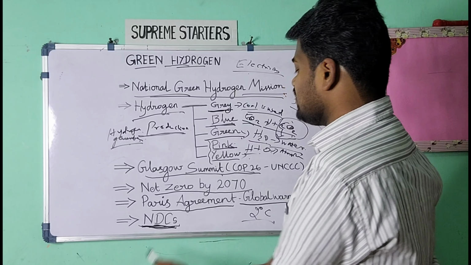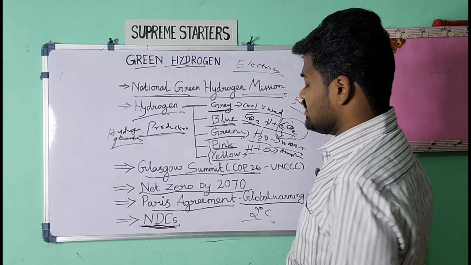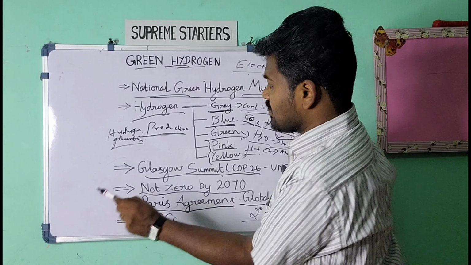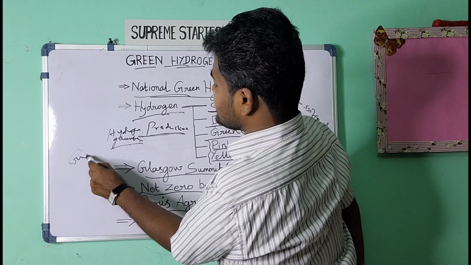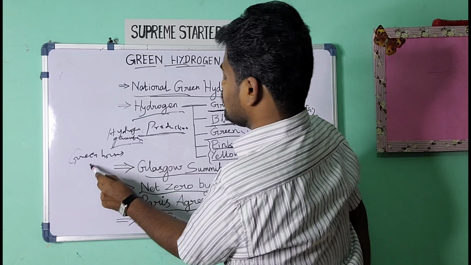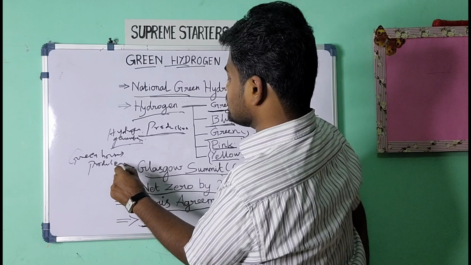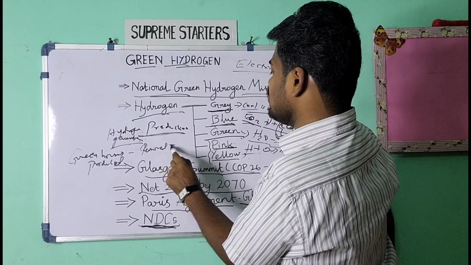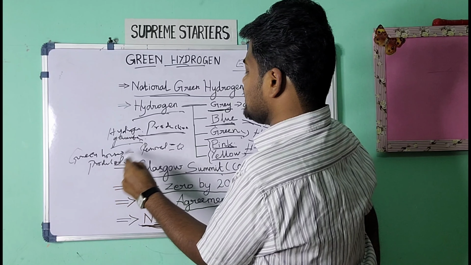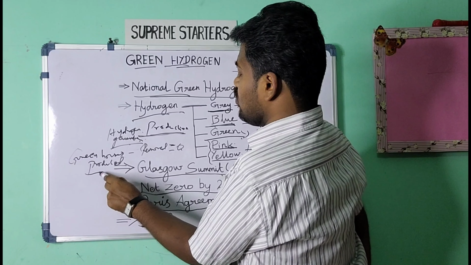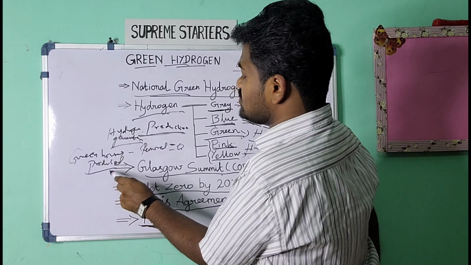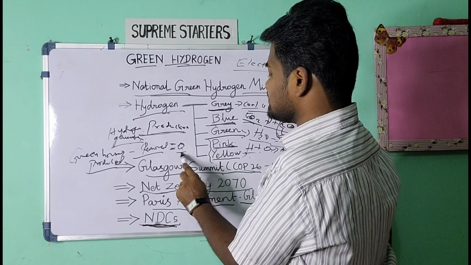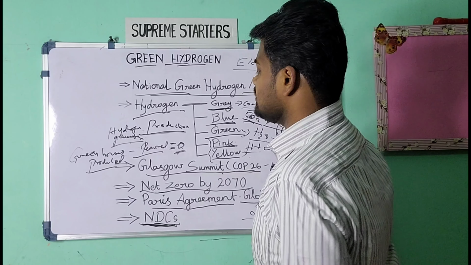One of the major things we have given is that we will reach net zero by 2070. So what is net zero? Net zero means the amount of greenhouse gases produced minus removed will be zero. That means production and removal balance out, so if at all something is produced, it also will be removed. So it will result in zero greenhouse gas emissions. That is what we call net zero.